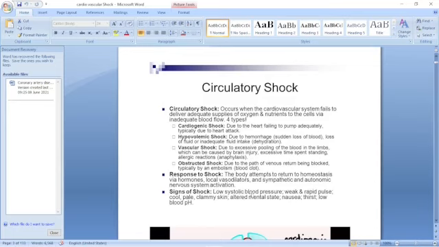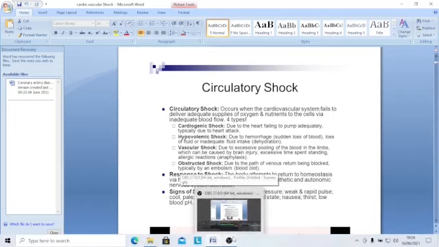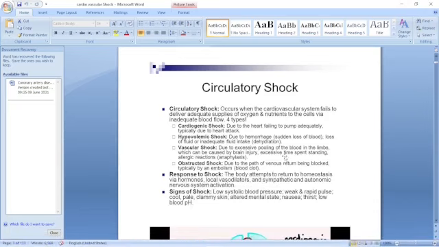Signs of shock are low systolic blood pressure, weak and rapid pulse. A fast and feeble pulse is an important sign of shock. Then cool, pale and clammy skin. The skin has become cold and pale. Altered mental state, some confusion or drowsiness in the brain. Nausea, and importantly thirst, because there is a low blood volume. And there is acidosis in the blood, so the pH is low.